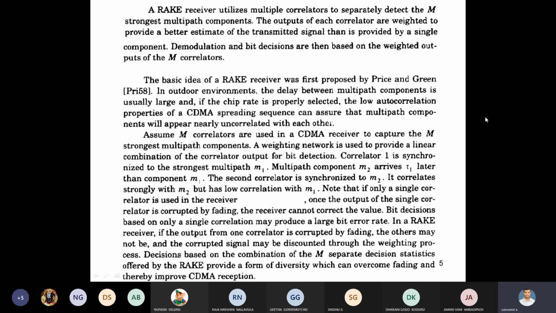A RAKE receiver has multiple correlators which can detect M strong multipath signals and take the correlation. After each correlator, the output shows whether the path is strong or not. We check path 1, 2, up to M. Then summing takes place and the result is integrated together, and finally we compare with the threshold value and take the decision.